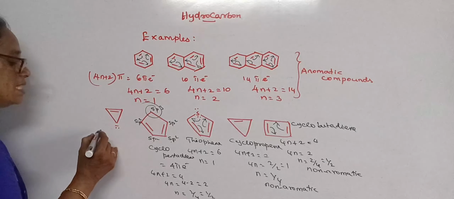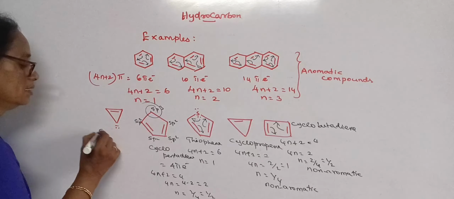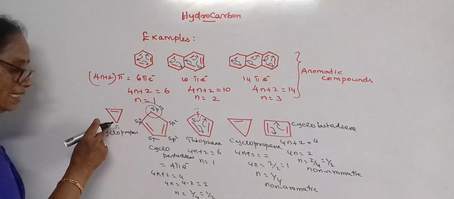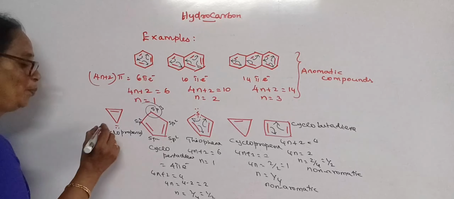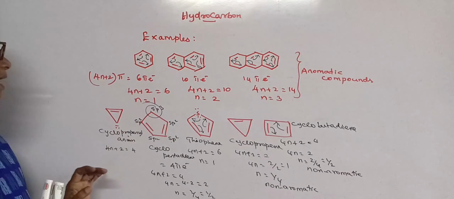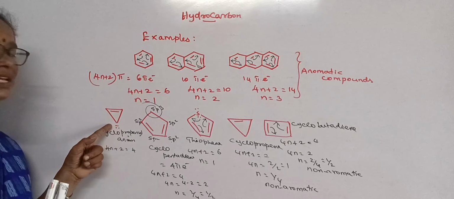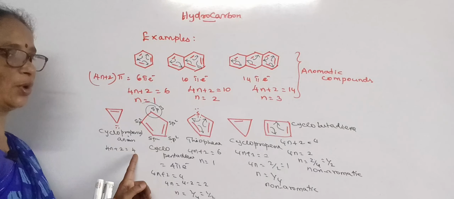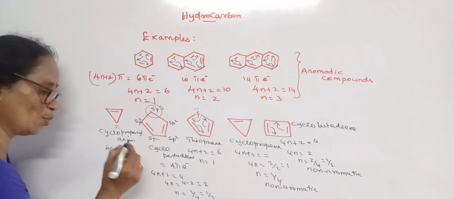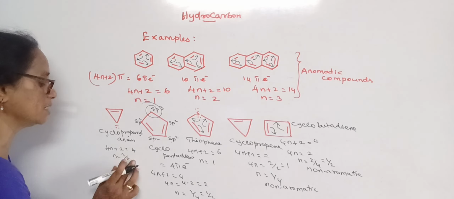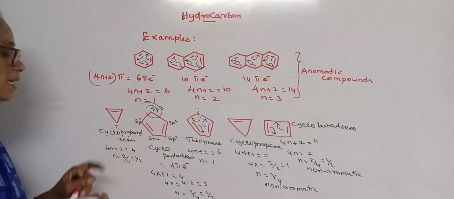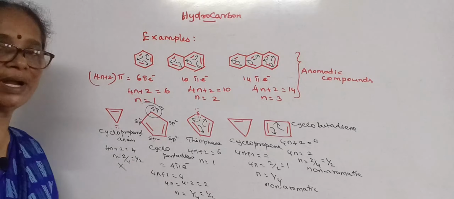Let us take this, cyclopropenyl anion. It has 3 carbon atoms, so cyclopropene, and it has a negative charge, so it is propenyl. Due to the negative charge, it is an anion. In the case of cyclopropenyl anion, we have 1 pi bond as well as 1 negative charge. It makes 4 electrons. So n is equal to 4 minus 2, 2 by 4, which is once again half. So cyclopropenyl anion is also not an aromatic compound.